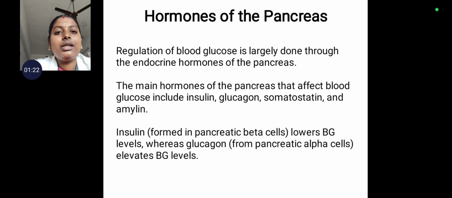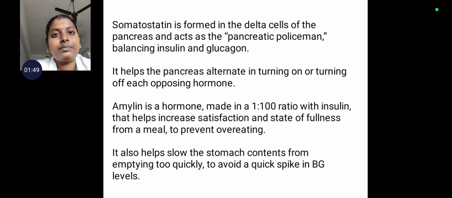Insulin is formed mainly in the pancreas, where the pancreas consists of alpha cells and beta cells. The alpha pancreatic cells secrete glucagon, whereas the beta cells of the pancreas secrete insulin. Insulin lowers the blood glucose level, whereas glucagon increases the blood glucose level.